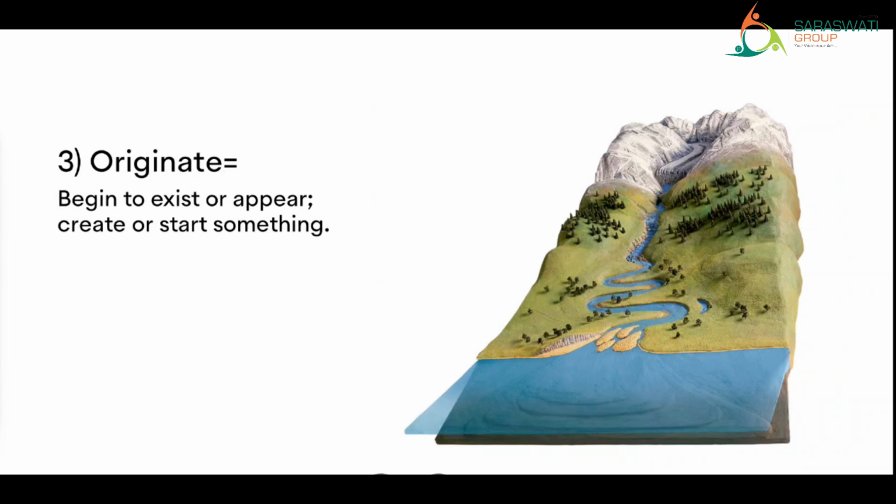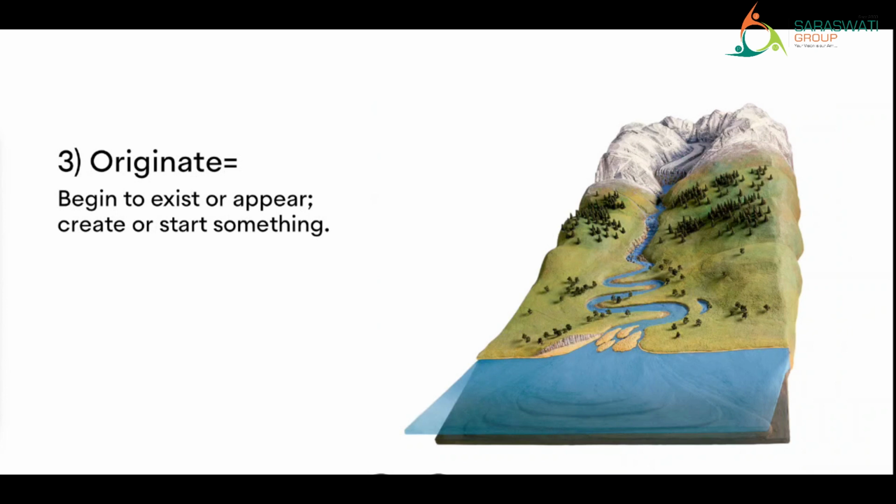Next, originate. Originate means to begin to exist or appear, to create or start something. Here you can see a picture of a mountain. On the top of the mountain, where you can see white snow, when the sun's heat falls on this snow, it melts and becomes water.